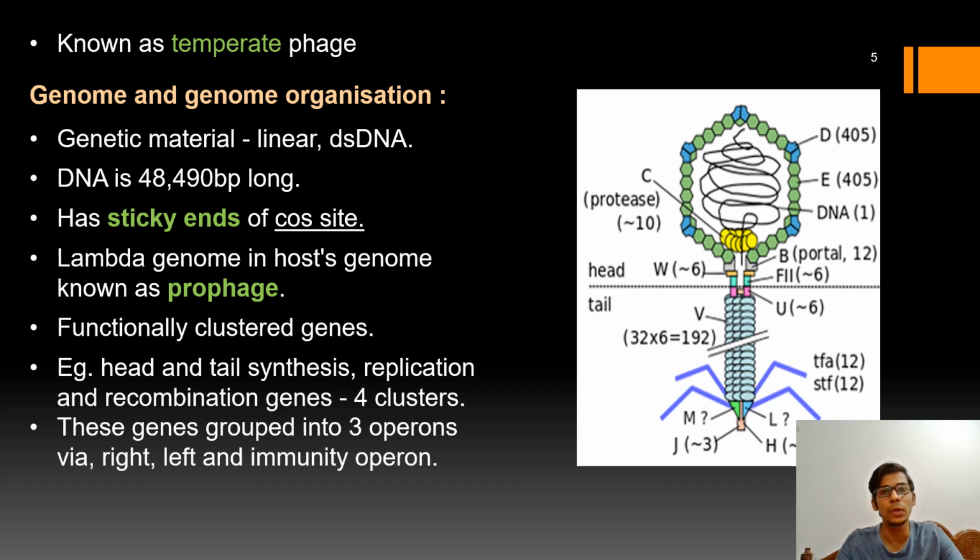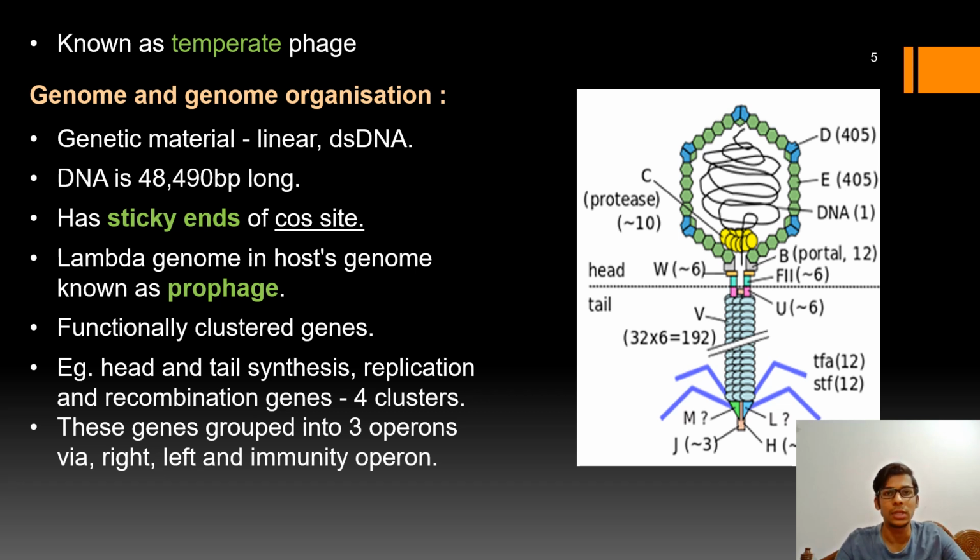Now coming to the genome and genome organization, the genetic material of lambda phage is double-stranded DNA and it is linear in shape. The DNA length is 48,490 base pairs, and at both ends of the DNA you will find 12 base pair long single-stranded regions known as cos sites, or sticky ends.